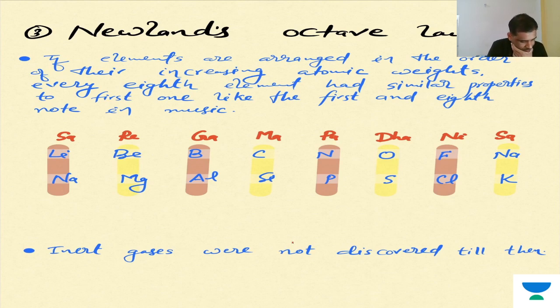If we try to place elements in such a way that after every eighth element there is a repetition of the properties of the elements. Overall, we can simply see here, if we are moving from lithium to sodium: one, two, three, four, five, six, seven, and eight. After eight comes sodium.